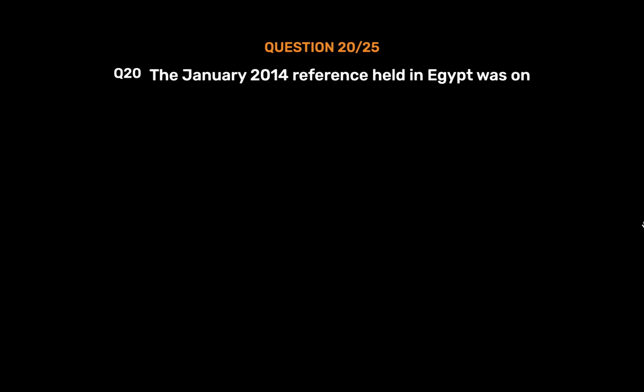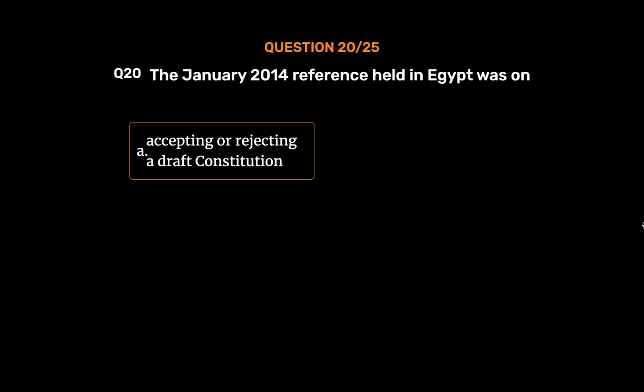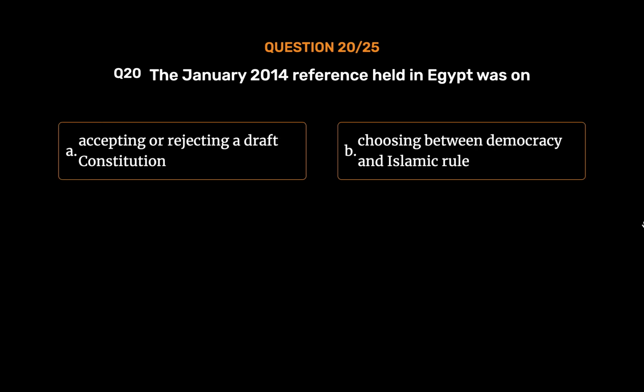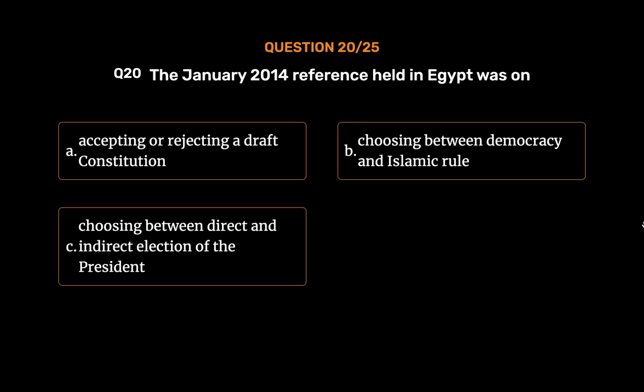Question number 20. The January 2014 referendum held in Egypt was on: Option A. Accepting or rejecting a draft constitution. Option B. Choosing between democracy and Islamic rule. Option C.